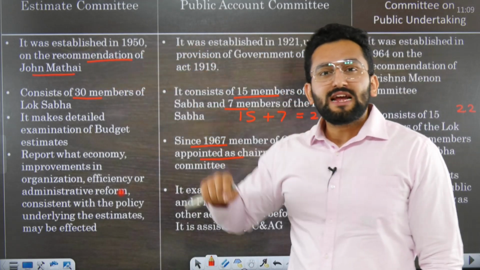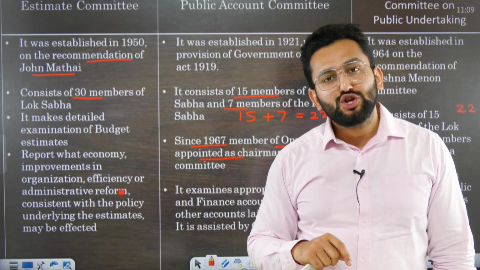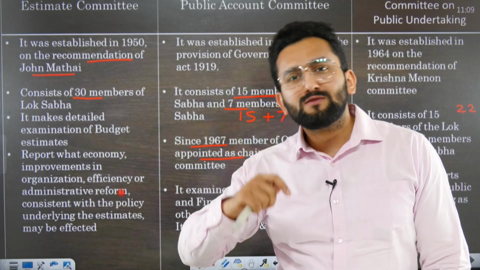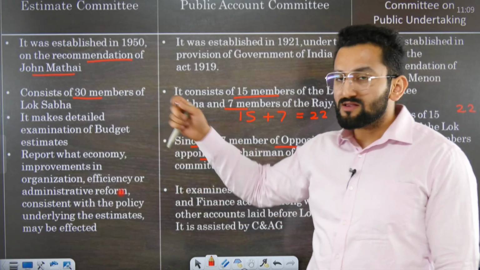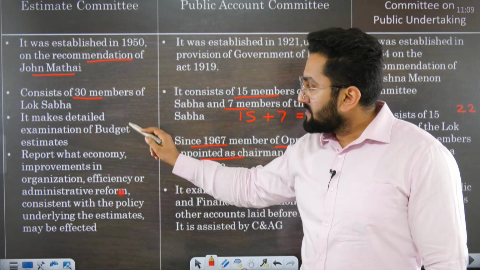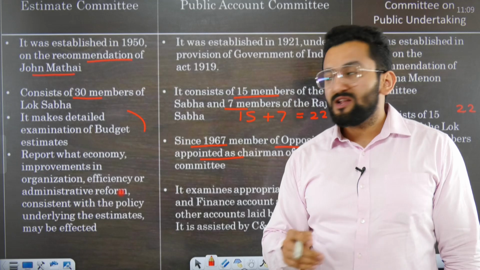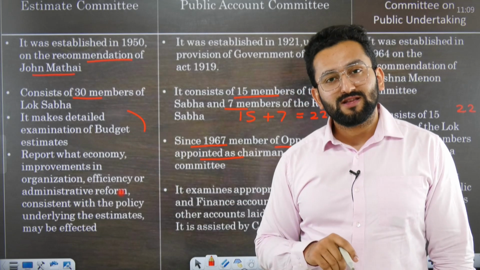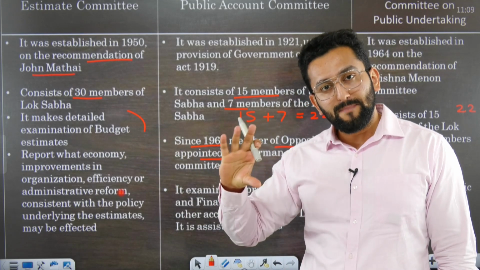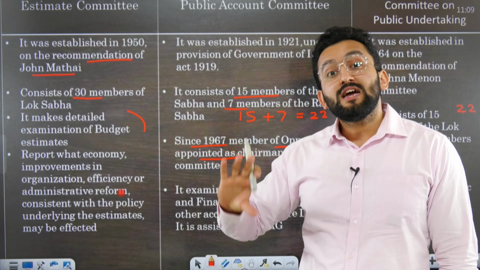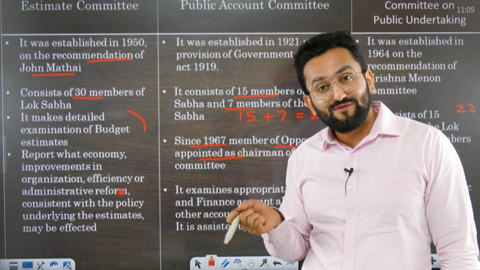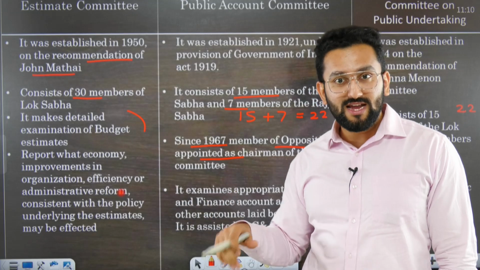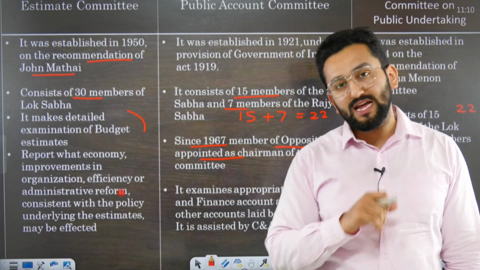So it was established in 1950 on the recommendation of Mr. John Mathai, who was then Finance Minister of India. It consists of 30 members, and it does the detailed examination of the budget estimates. As I told you, estimate means budget. We are talking about the total amount which the government is taking permission from the parliament to spend. So in this case, the Estimates Committee is going to scrutinize it.